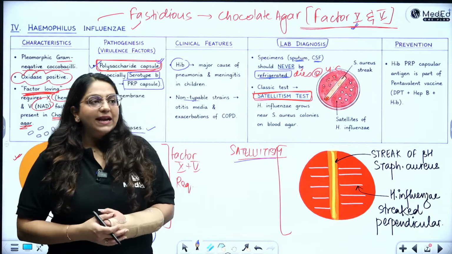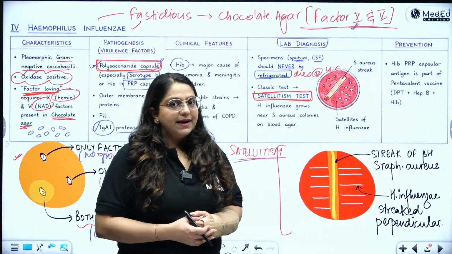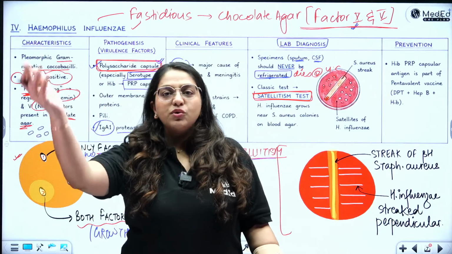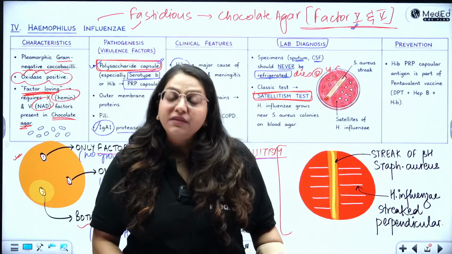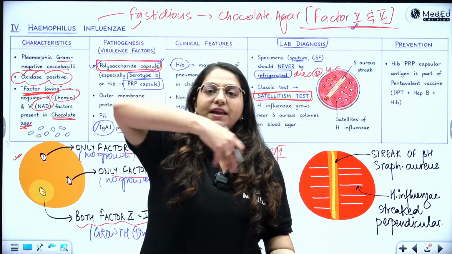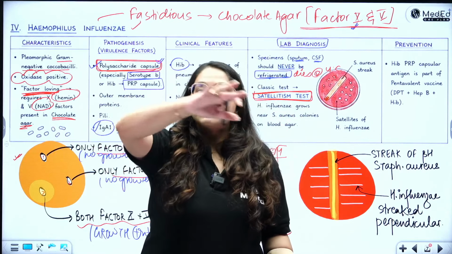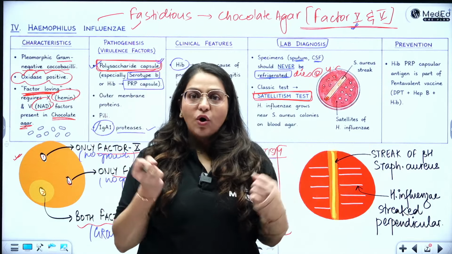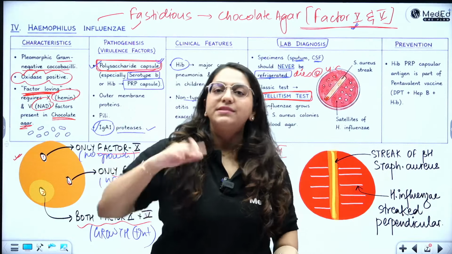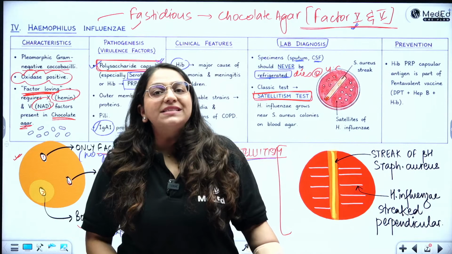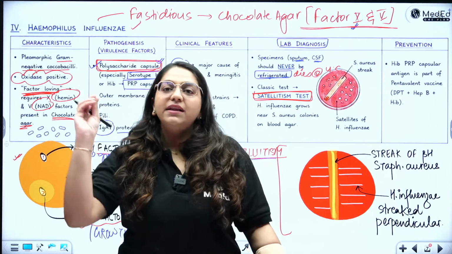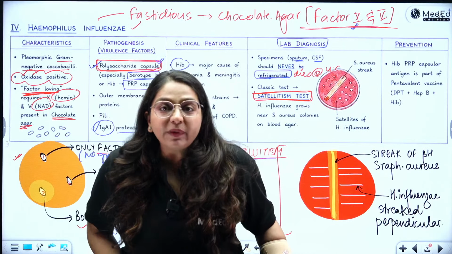What is satellitism? It is very easy to understand. See, what do you understand by satellite? All of the planets in the solar system are satellites. Why? Because there is a sun in the center and everything is rotating around and close by to the sun. So the sun pulls all of these planets because of its gravity. That is why the planets are orbiting around the sun. Similarly, who is the sun? The yellow colored bacterium. So the sun is yellow, the bacterium is yellow. Who was the golden yellow pigment producing guy?